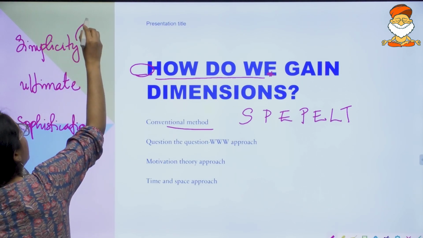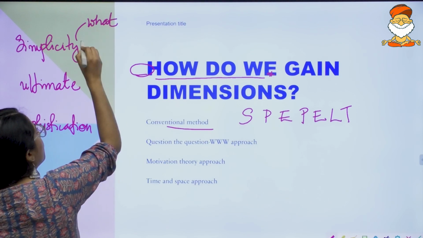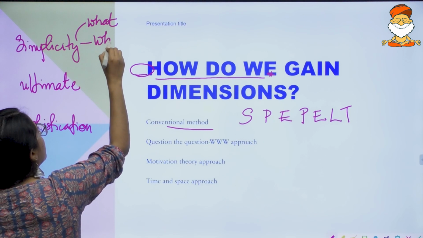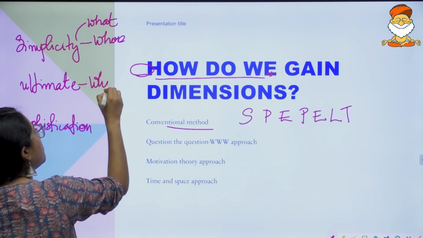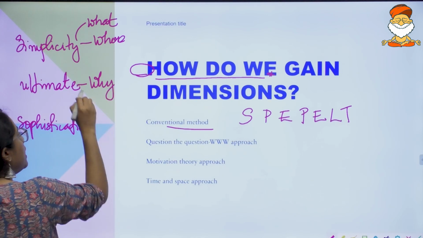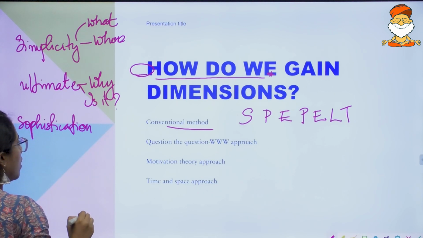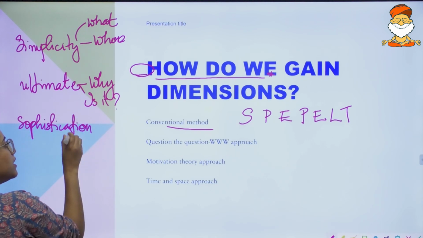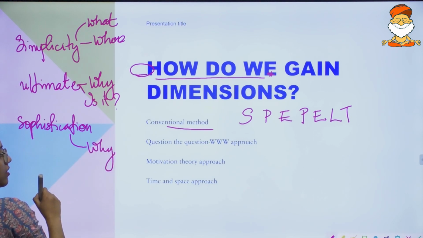What exactly is simplicity? Where is it seen? Why is it called ultimate? Or is it in the first place itself ultimate? Why is simplicity called as a sophisticated thing?